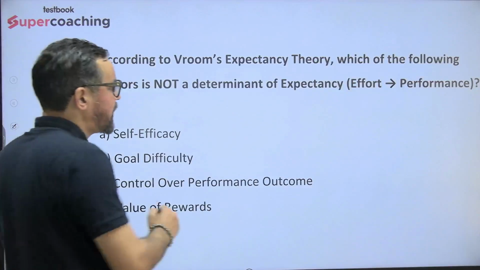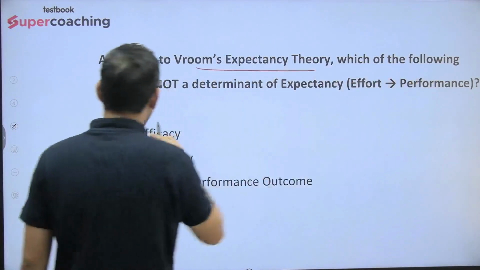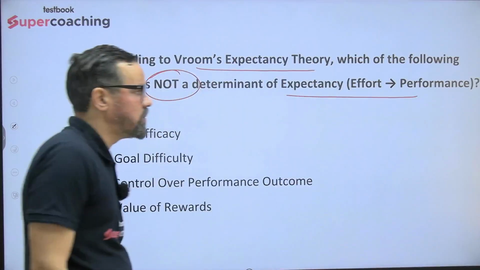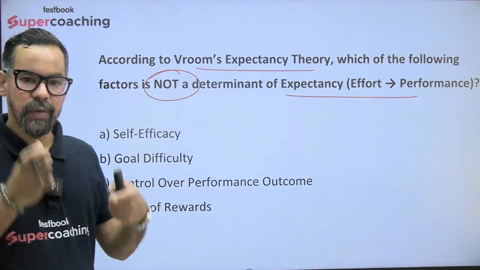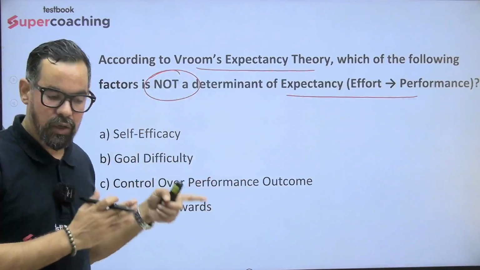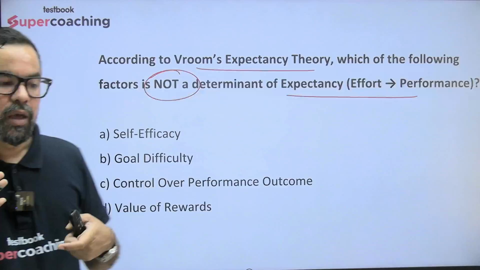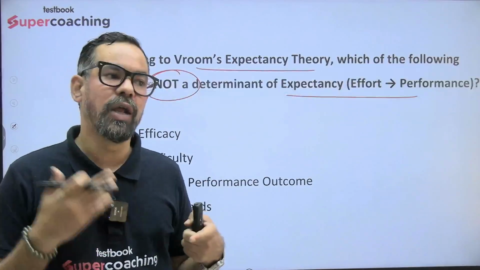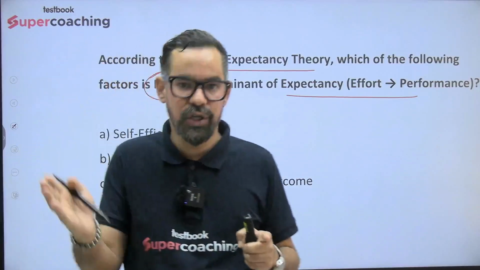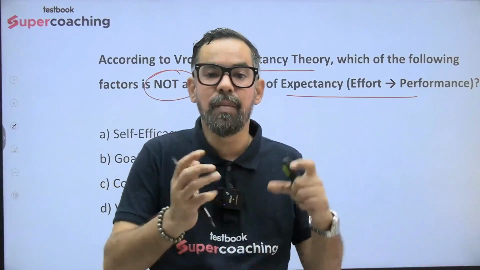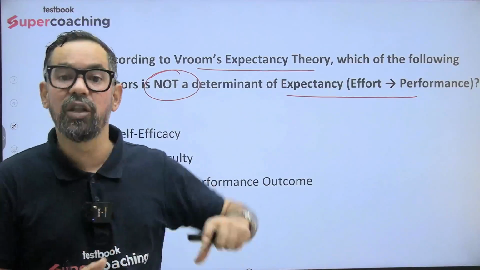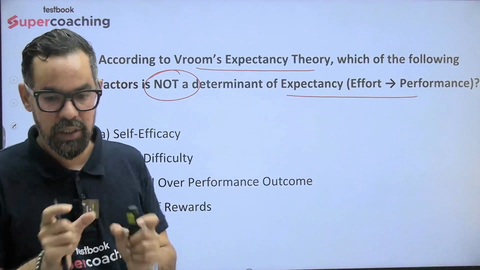According to Vroom's expectancy theory, which of the following factors is not a determinant of expectancy? Expectancy means effort to performance. ठीक है, so expectancy we have, then आपका instrumentality and the third pillar is your valence. Expectancy: can I perform this particular task if I put additional effort? Then instrumentality is: if I perform, what additional reward will I get. Valence is the comparison between the efforts I have put on that particular job additionally and the reward which I get from the organization, the comparison, right?